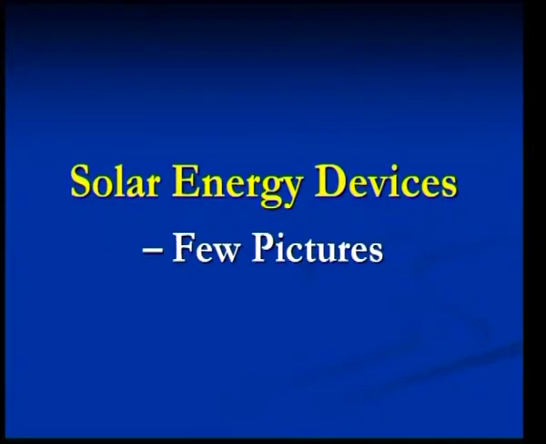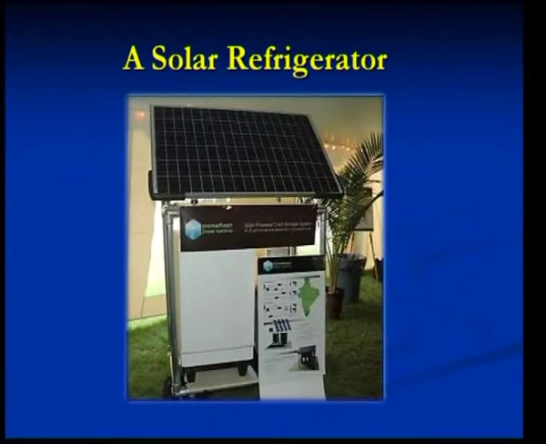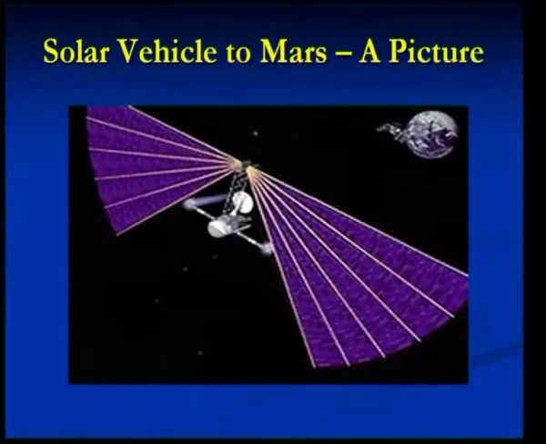Now, let us look into a few photographs or pictures of solar energy devices. This is the picture of a solar aircraft. This is a solar refrigerator, which directly uses the solar power for its functioning. A solar vehicle, a space vehicle that goes to Mars, it is an imaginary picture.